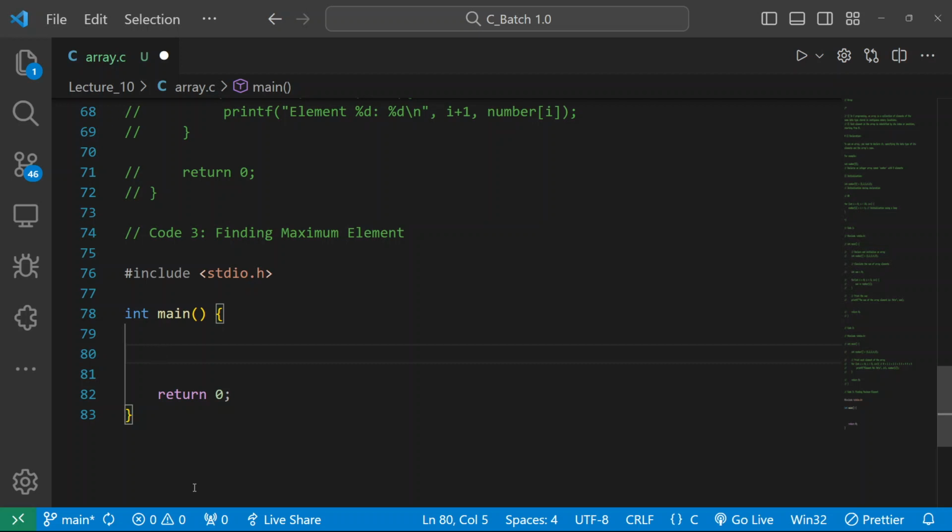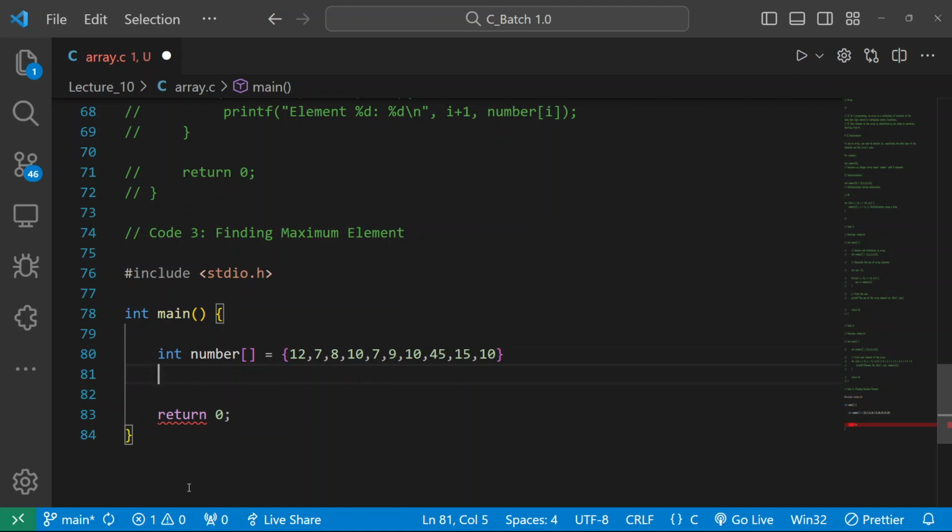As the question mentions, find the maximum element. From the array we need to find the maximum element. Suppose there is an array provided to me, and it has different numbers. So basically I want int max equal to. Before writing max, let me explain. I have this array, and from this I want to find the maximum number.